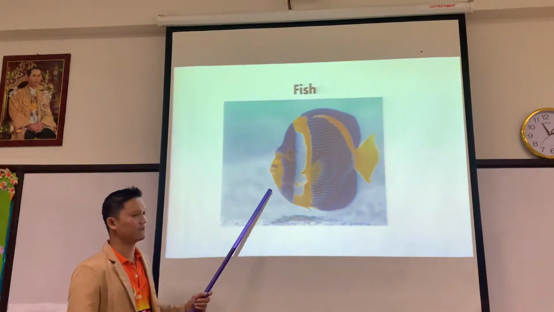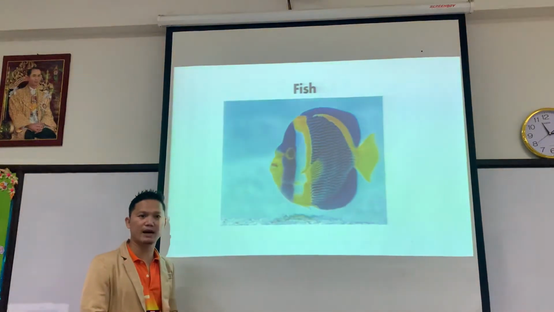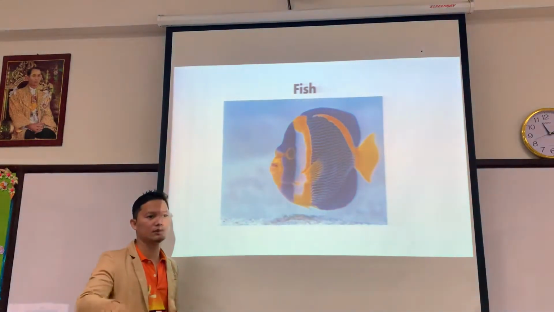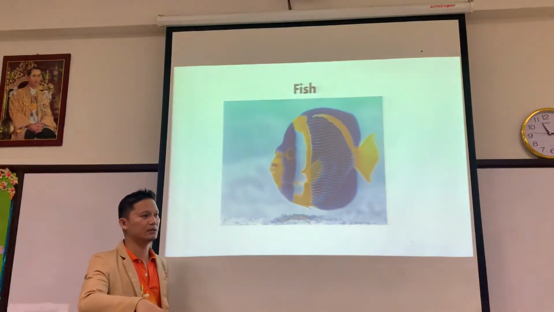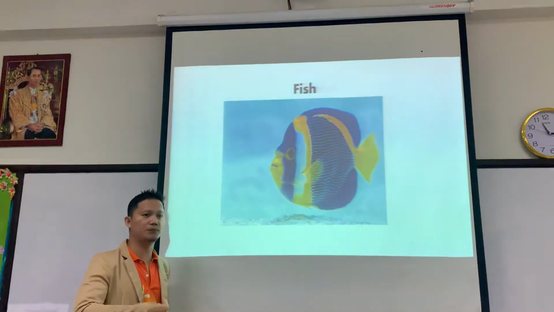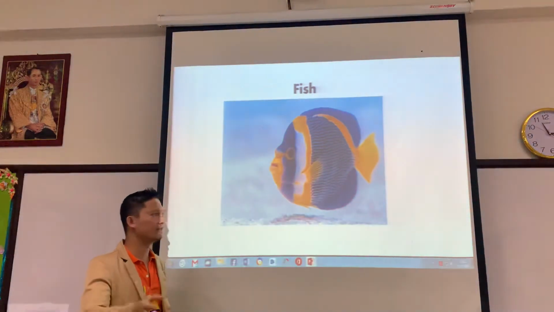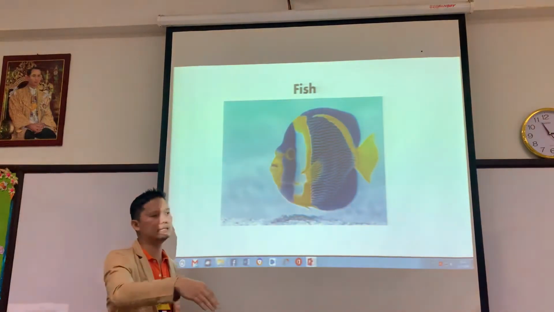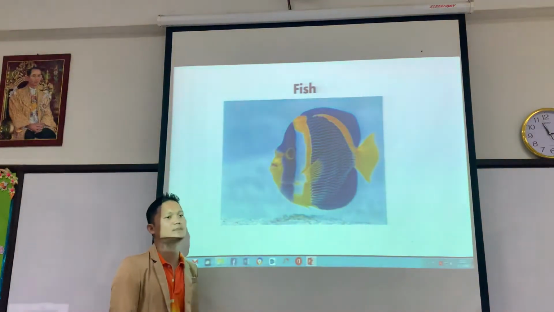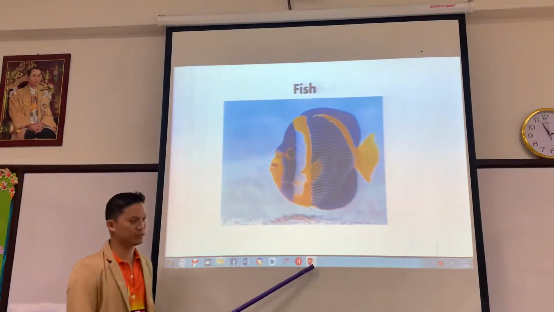The fish can find food in their place. They breathe, they can swim, and they can play inside the water. They are living things also.